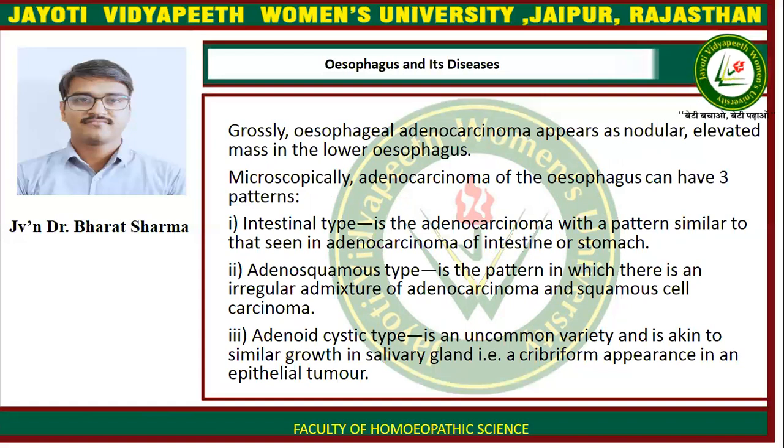Microscopically, adenocarcinoma of the esophagus can have three patterns. Intestinal type is the adenocarcinoma with a pattern similar to that seen in adenocarcinoma of the intestine or stomach. Adenosquamous type is the pattern in which there is an admixture of adenocarcinoma and squamous cell carcinoma. Adenocystic type is an uncommon variety and is akin to similar growth in salivary gland, that is, a cribriform appearance in an epithelial tumor.